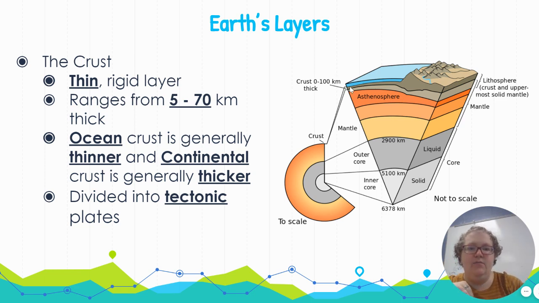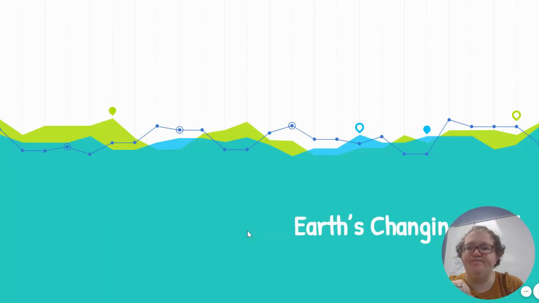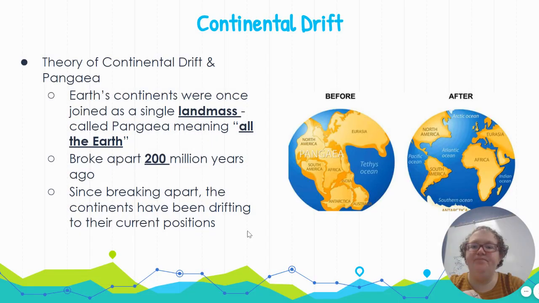You can see that here, right? Here we have very thin crust. The crust gets very thick over here where there's mountains and hills. This crust is divided into tectonic plates that kind of float and move on top of the asthenosphere. So let's talk about how those plates move and change.